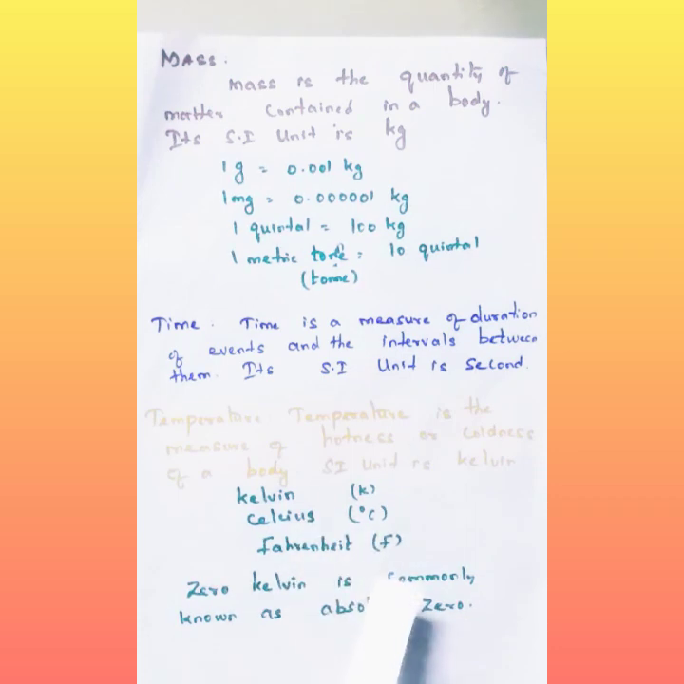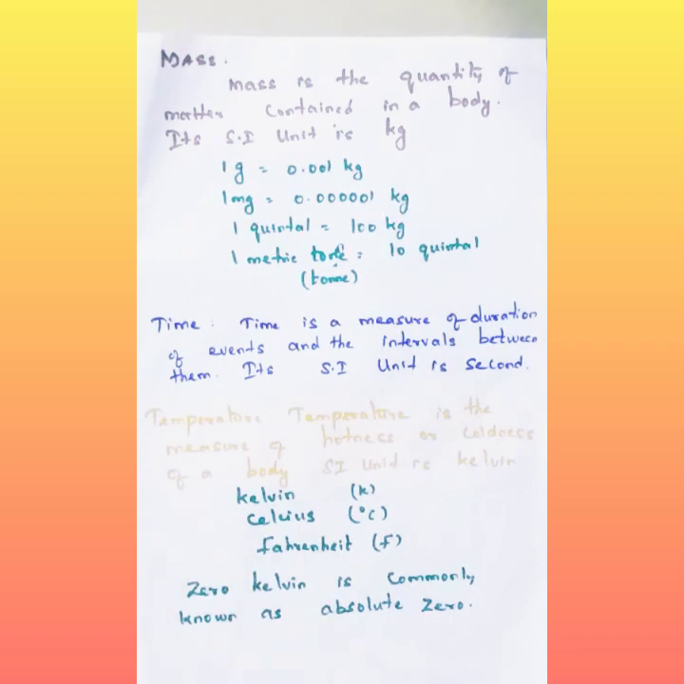What are the different scales of measuring temperature? One is the Kelvin scale, second is the Celsius scale, and third is the Fahrenheit scale. So what do you mean by 0 Kelvin? Imagine 273 Kelvin is equal to 0 degree Celsius. That means 0 degree Celsius is equal to 273 Kelvin. I am saying 0 Kelvin means the temperature is absolutely 0.